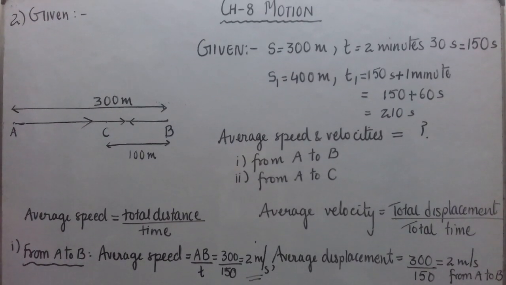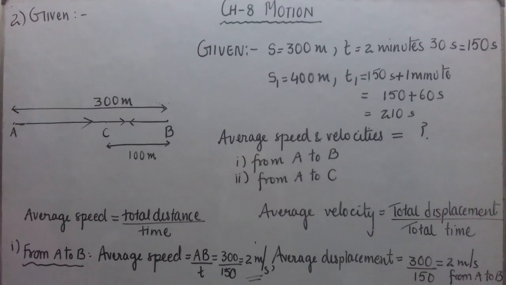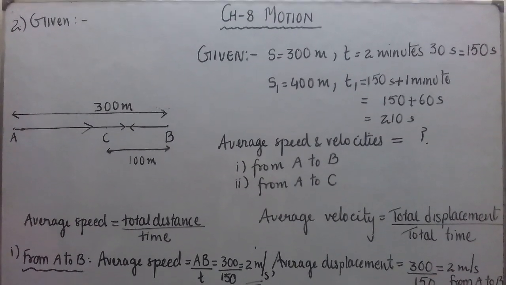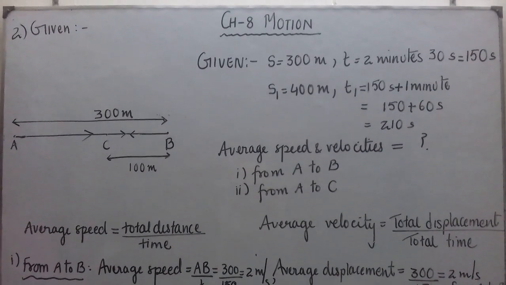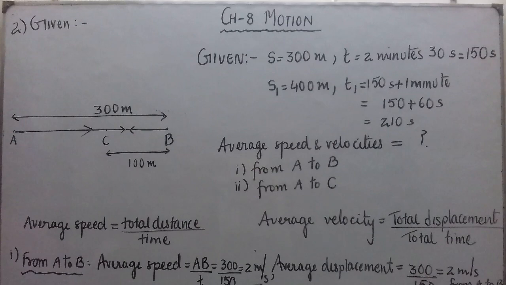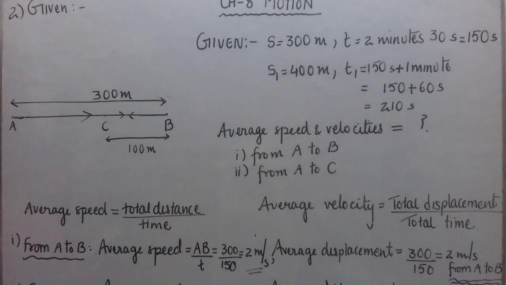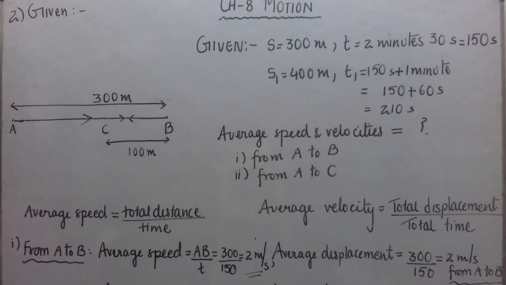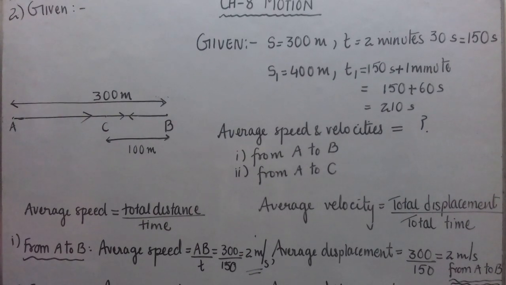Now, the second question is: Joseph jogs from one end A to the other end B of a straight 300-meter road in 2 minutes 30 seconds and then turns around and jogs 100 meters back to point C in another 1 minute. What are Joseph's average speeds and velocities in jogging from A to B and from A to C? Let us try to understand the question properly, write what is given, and draw the diagram.